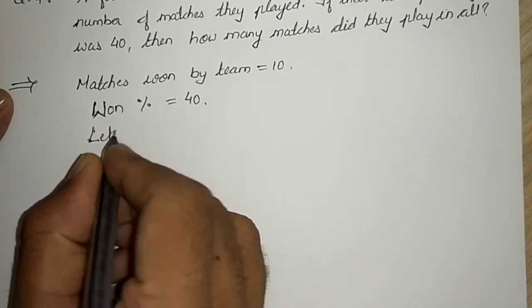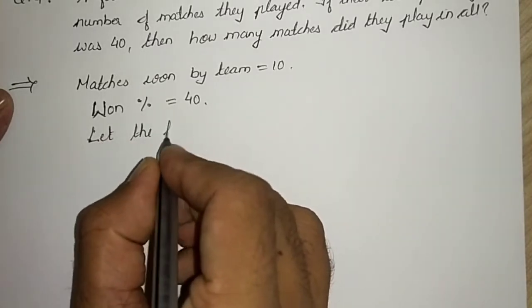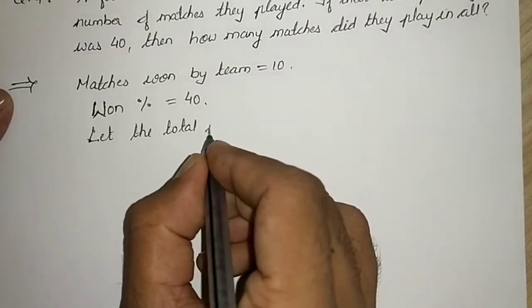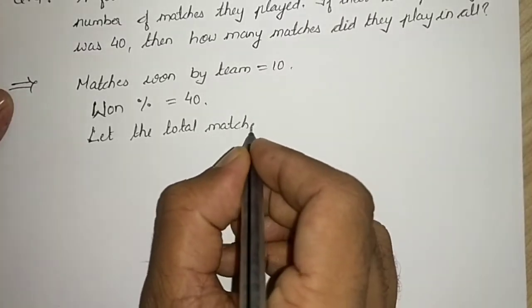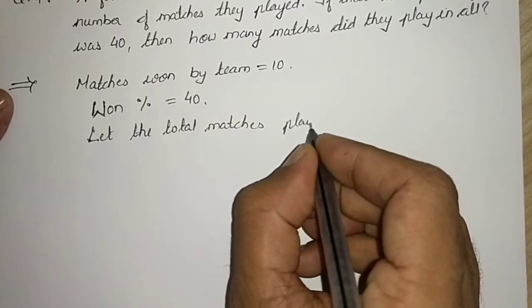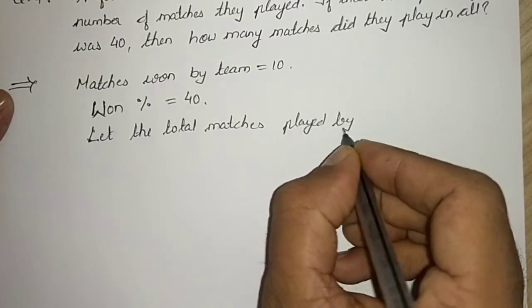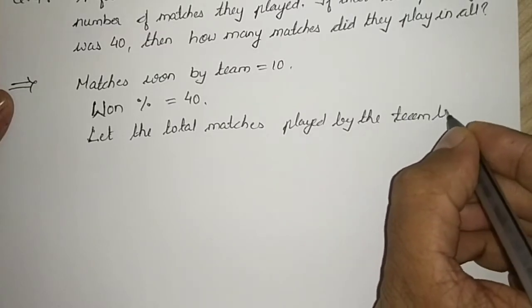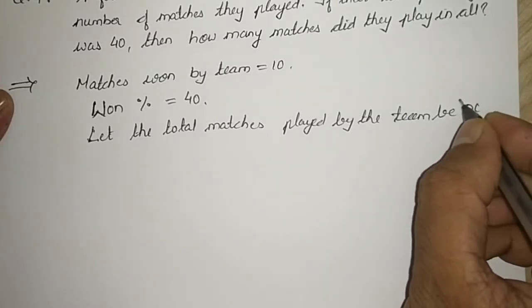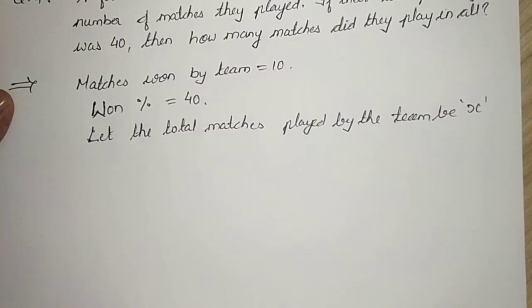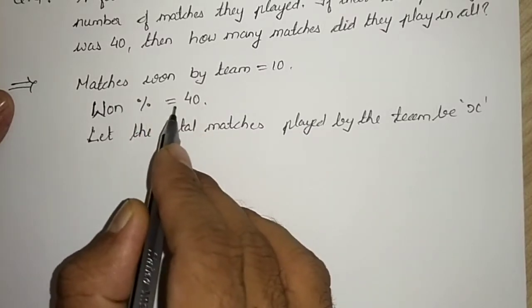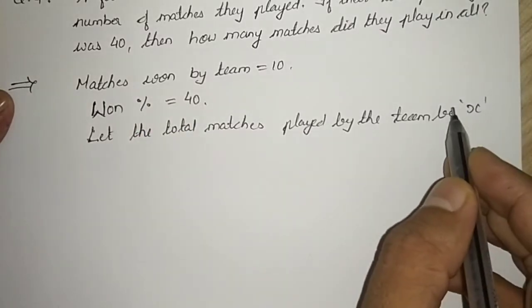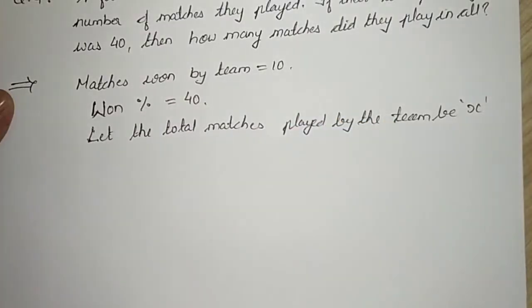So we will write, let the total matches played by the team be X. Now students, you know very well that 40% of the total matches is what? 10 matches, right?